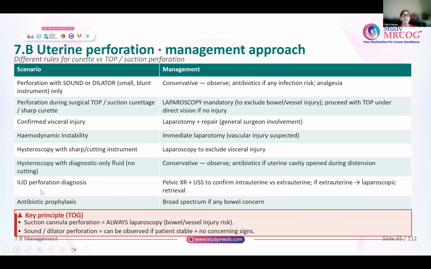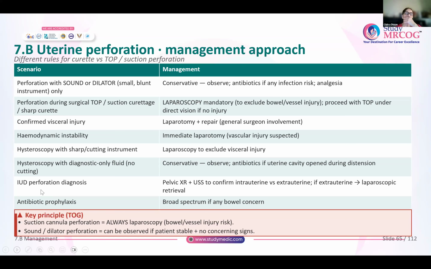Now, if you have a perforation, don't leave the woman as it is, because there are very high chances of a lot of complications happening. But remember that the management rules are different if the perforation is happening by a curette, or whether it is happening by a suction cannula. So if the perforation is happening because of a sound or a dilator, remember these are small instruments, and they are blunt instruments.